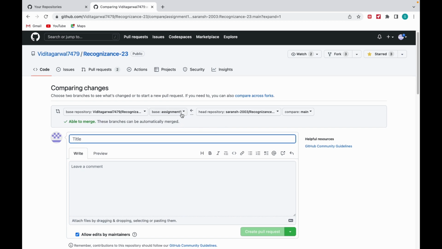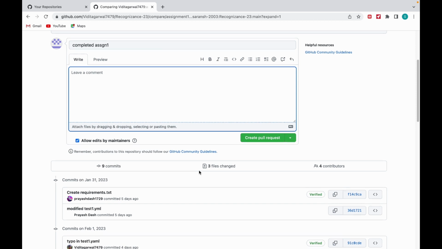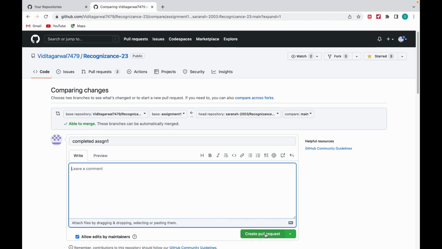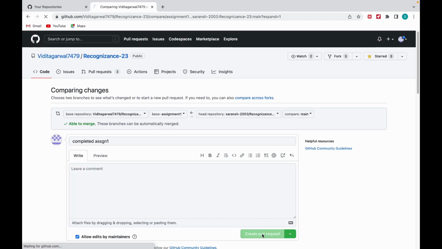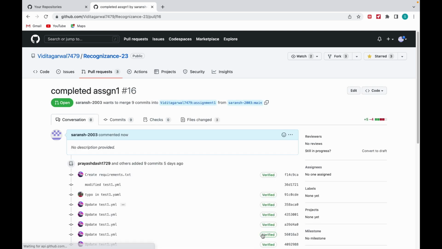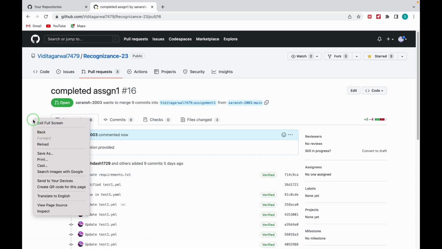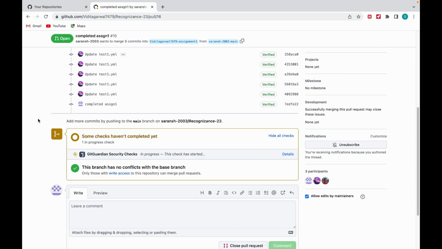Now you just have to change this, there is nothing else required. You just have to type any message, like you can say completed assignment 1, or you can type your name, roll number, whatever you want. You can have some comments. And you will just click on create pull request. That's it. Once you have clicked on pull request, your assignment has been submitted.